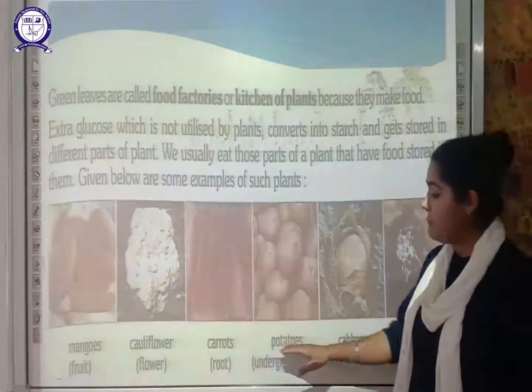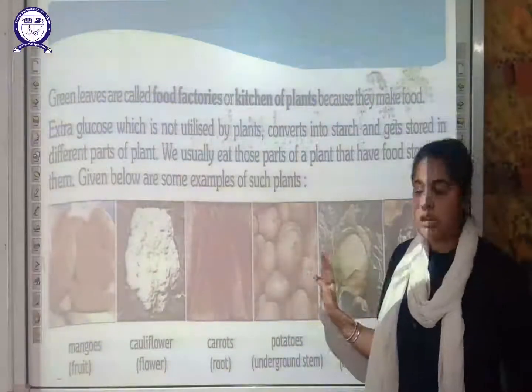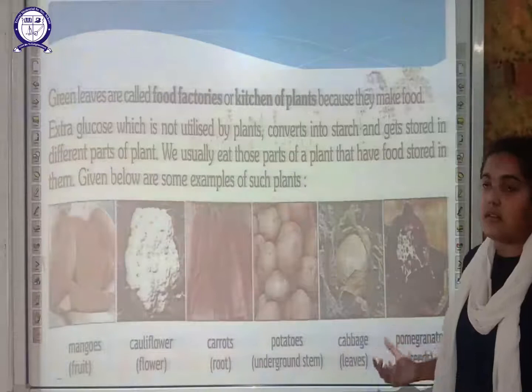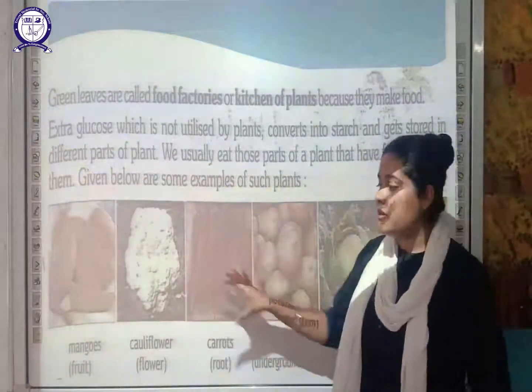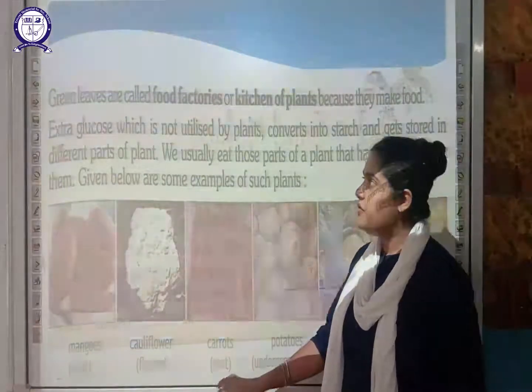The next is potatoes. Potatoes are underground stems. The cabbage that we eat is generally the leaf part. The next is pomegranate, where the seed part is what we eat. These are the various parts of the plant in which food is stored in the form of starch.